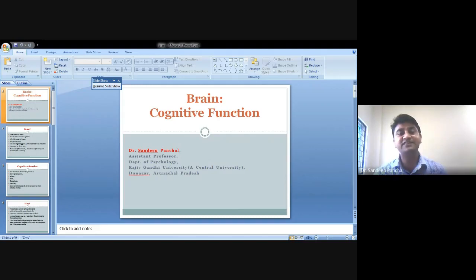We select particular information from the environment based on our attention, and we process that selected information and store it in our brain so that we can utilize it at the next level. Not only do we store that information, we also transform it in our brain.